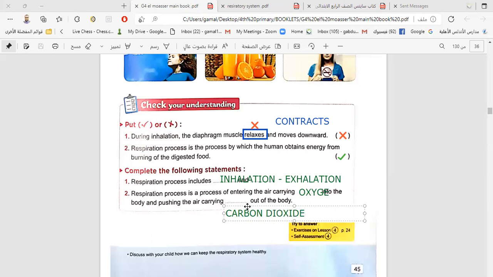Very good, my son. This is the end of our session today. Thank you for your attention. And if you have any question, please don't hesitate to send me. I want you to solve the questions of the school book, and I want you to solve the worksheet. You will find the worksheet on Classera about the respiratory system and respiration. I wish you solve it and send me the answers on Classera.